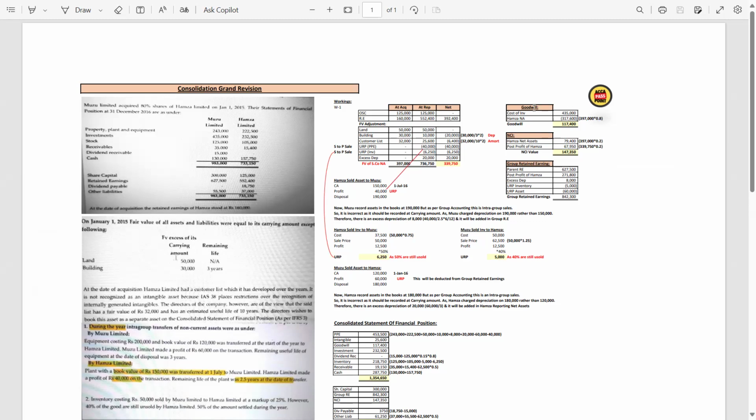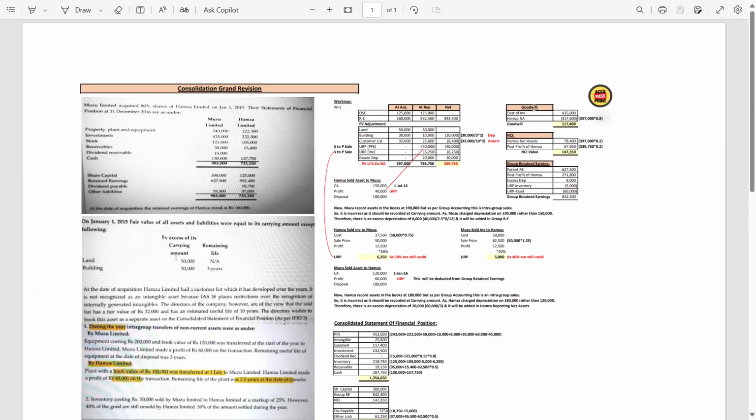Whenever parent company is going to sell the property, plant and equipment to the subsidiary company, always charge excess depreciation. Why? Because subsidiary company charges depreciation on the disposal proceeds, but according to the group, the depreciation should be charged on the carrying amount. So how to calculate the excess depreciation? You do not need to charge the depreciation separately on the carrying amount and on the disposal proceeds.